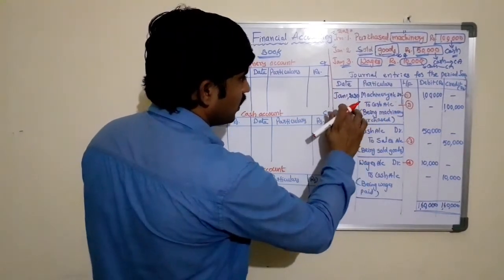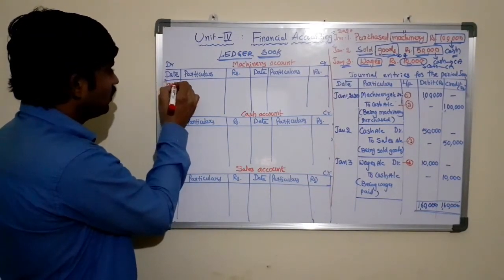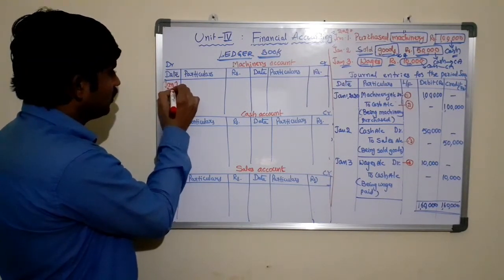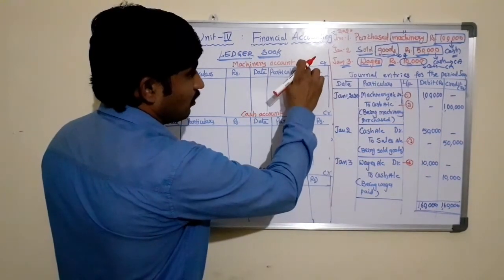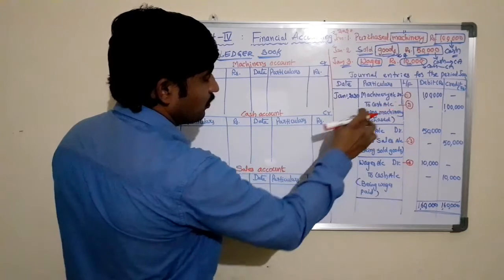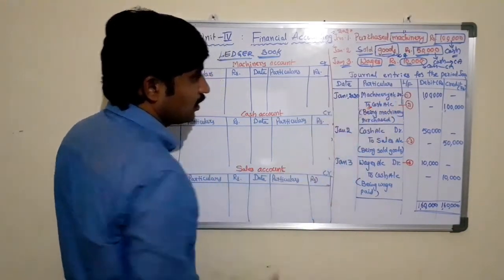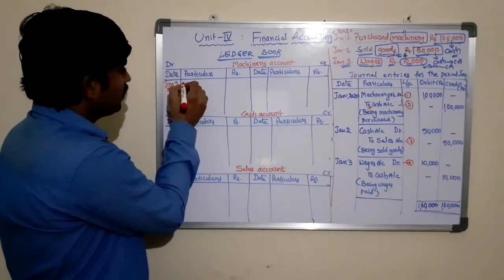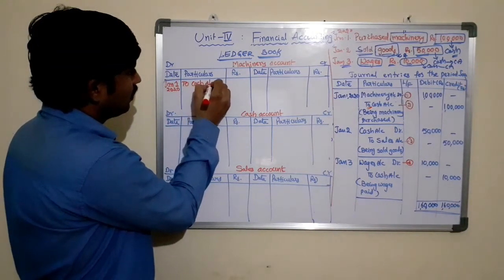If the item in the journal entry starting with the word to, that account or the item should write in the debit side of the respective account, opposite account. For example, here machinery account debtor to cash account means that in machinery account the cash should be debited. See, what is the date of transaction? January 1st. In date column, January 1st 2020, we are preparing machinery account. In machinery account the cash should be debited because this item starts with the word to. Now here it is to cash account.